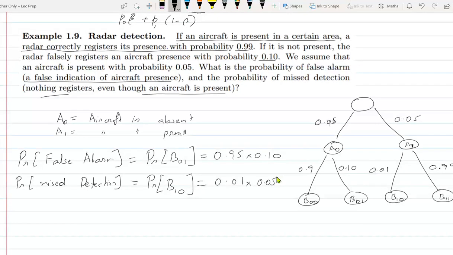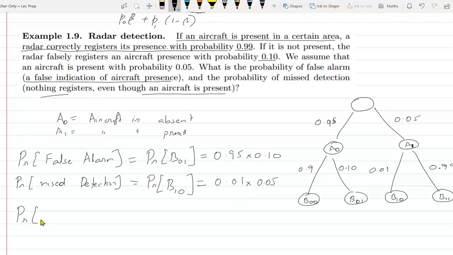That's actually an interesting variant of this question. Let's solve one more problem. Suppose you are looking at the radar and the radar raises the alarm.